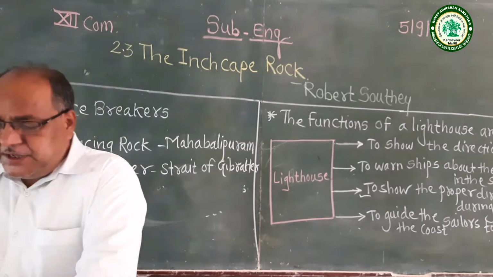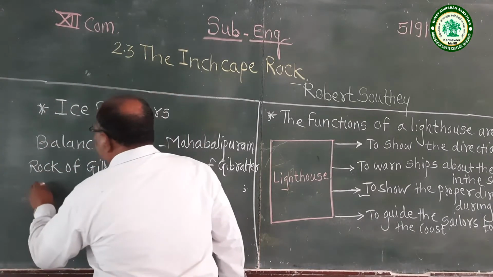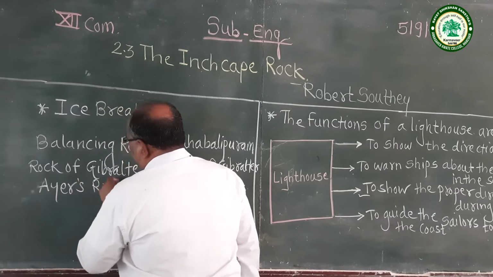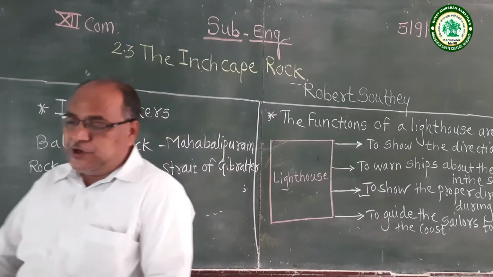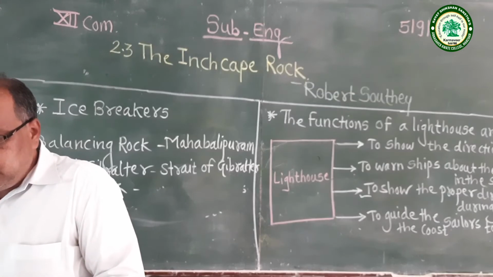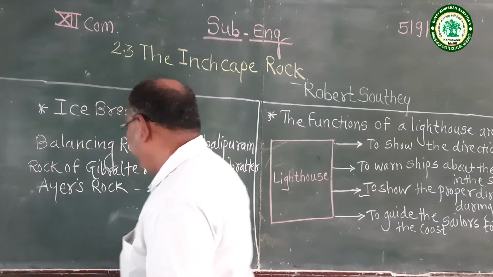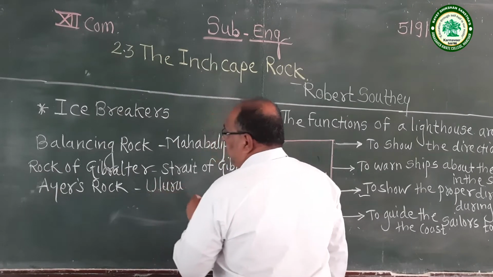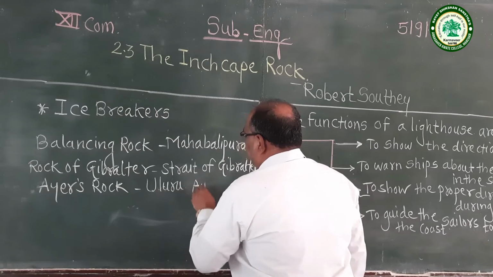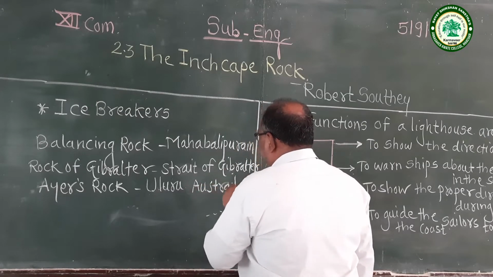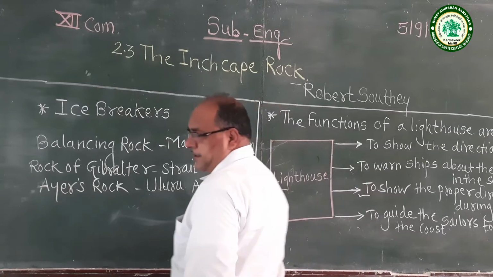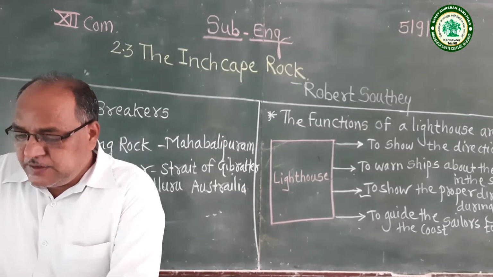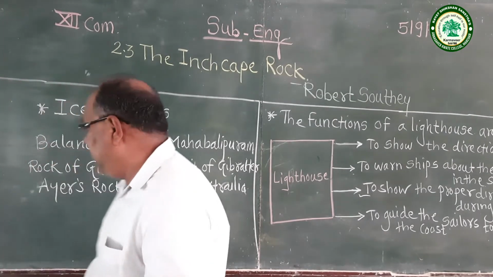Next one, Ayers Rock. The location of this Ayers Rock is Uluru, Australia. One more example of a world famous rock, Wave Rock.